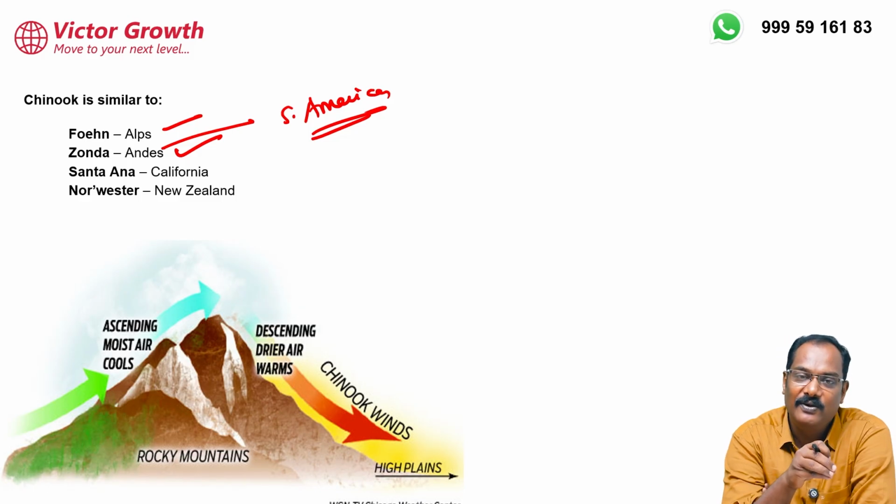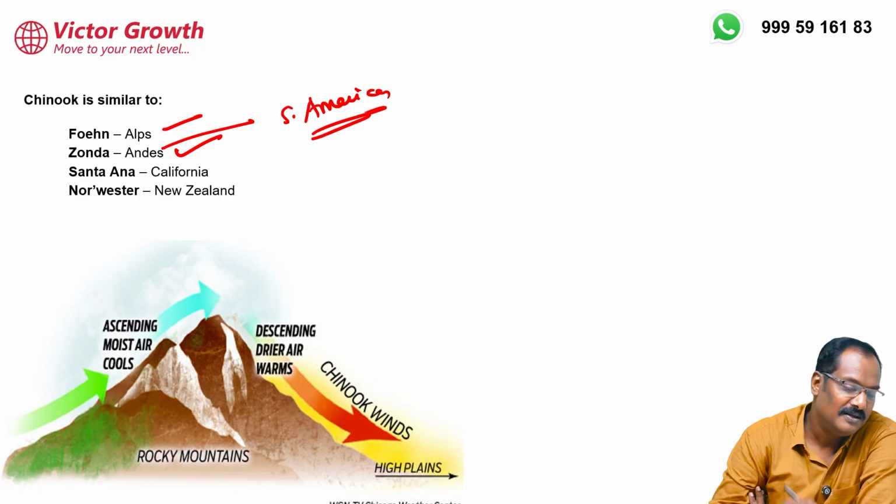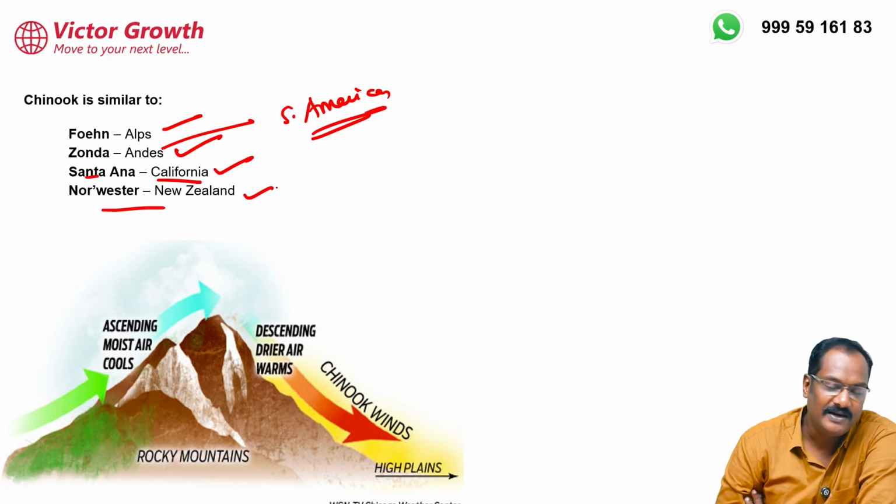In this particular video, you complete the temperate grassland. Other things are also available. You can go through all the other climates as well in the same channel I'm providing. Okay. So in California, you have got Santa Ana. Nor'wester is found in New Zealand.